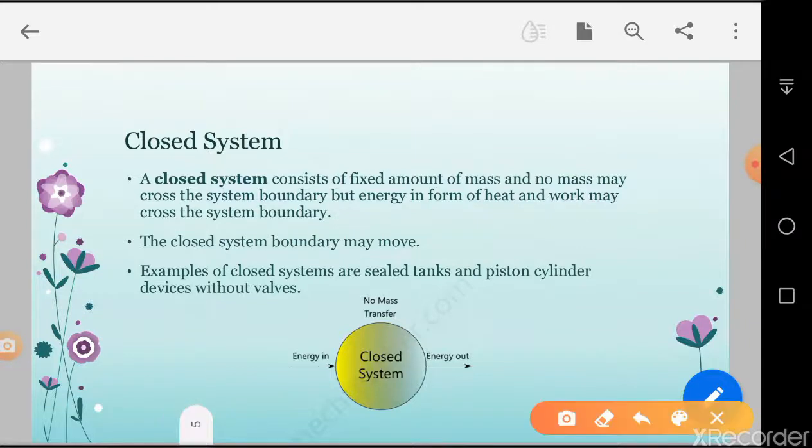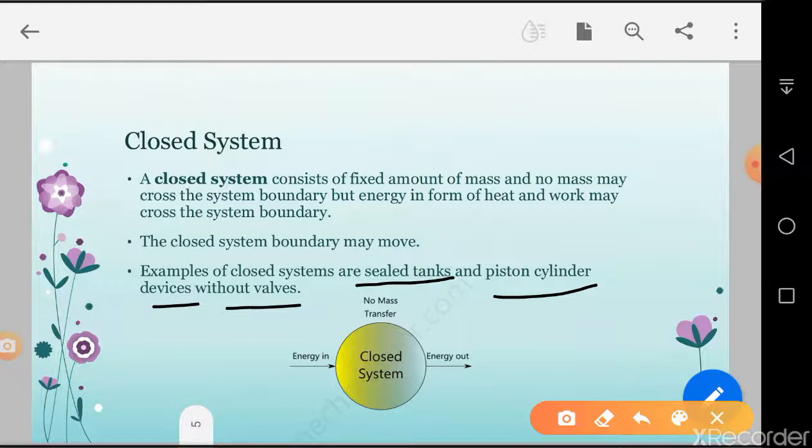Next slide. Closed system. A closed system consists of a fixed amount of mass, and no mass may cross the system boundaries, but energy in the form of heat and work may cross the system boundaries. This closed system boundary may also move. Examples of a closed system: a sealed tank, a piston-cylinder device without a valve.